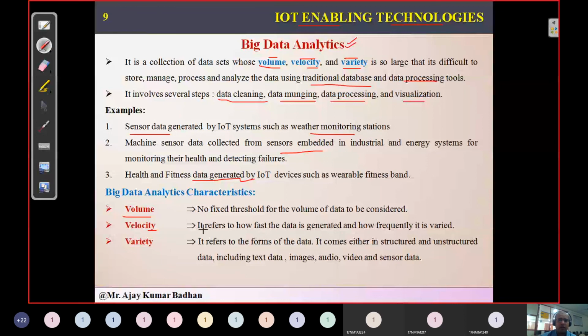Velocity is nothing but how fast we can access the data, how fast we can analyze that particular data. That is what is talked about here. Velocity means the speed with which we can analyze the data.